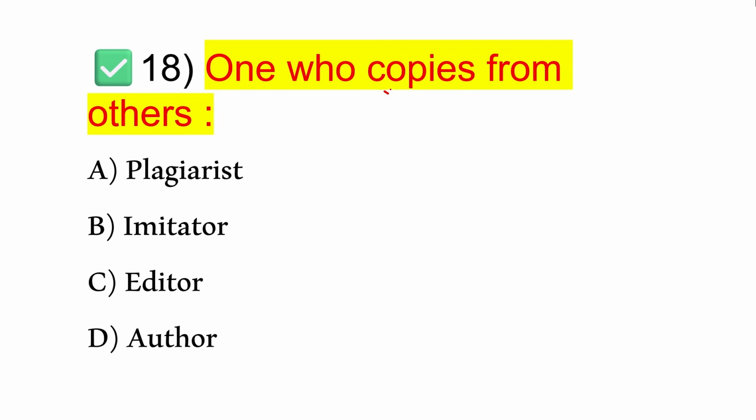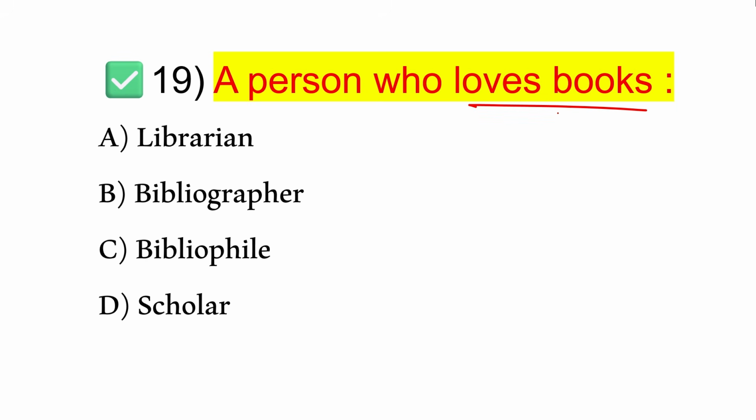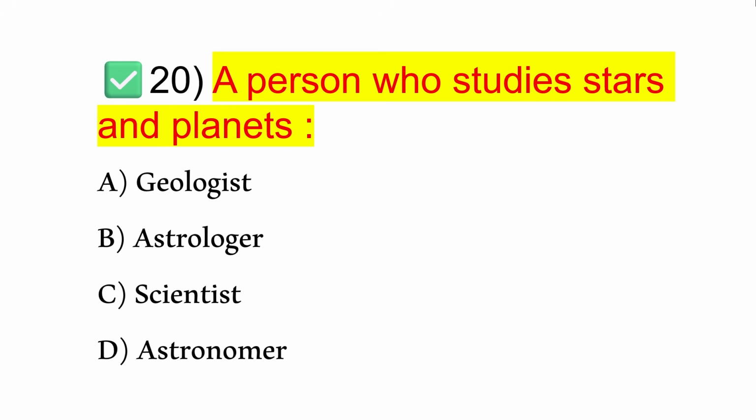Next. One who copies from others. That is option A, plagiarist. So a plagiarist is a person who copies someone else's work, ideas or writing style. Okay. Next. A person who loves books. So that is option C, bibliophile. Okay. Next. A person who studies stars and planets. That is option D, astronomer. An astronomer is a scientist who studies stars, planets, galaxies and the universe using scientific methods.